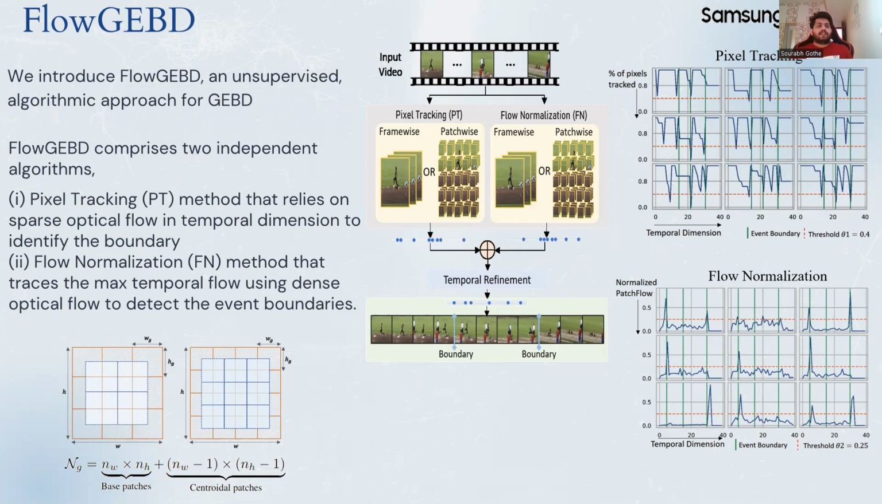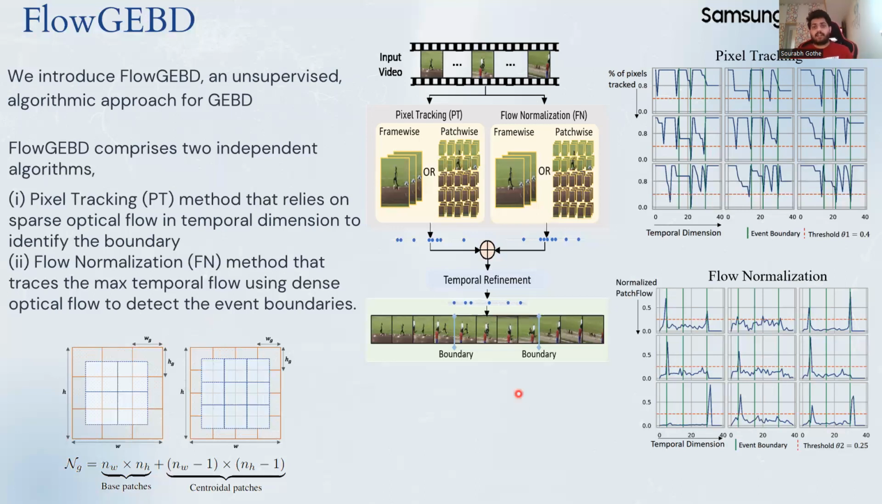Firstly, we divide each frame into patches spatially. There are two kinds of patches. One is regular patches, or base patches, which are marked in orange color, of size NW cross NH. And the other one is the centroidal patches, which cover the region where the base patches coincide or overlap. So with this patch-wise processing, both algorithms can work both patch-wise and frame-wise. In fact, frame-wise is a special case of patch-wise.